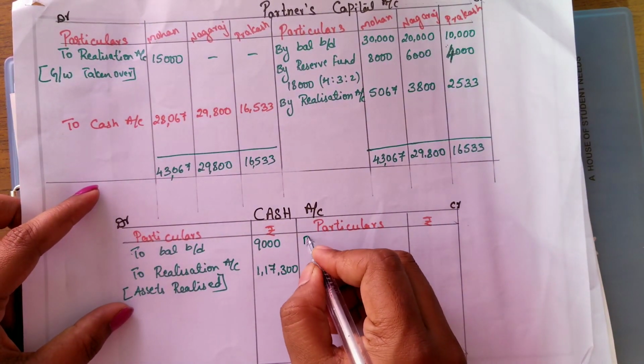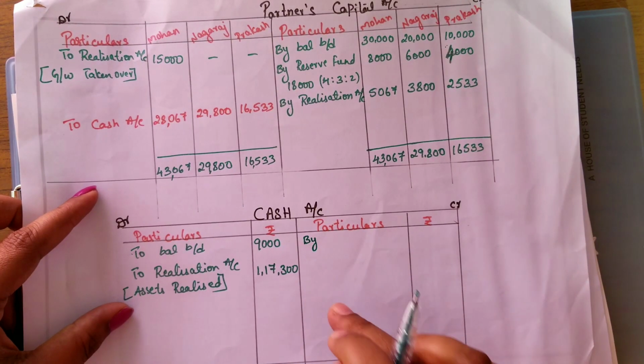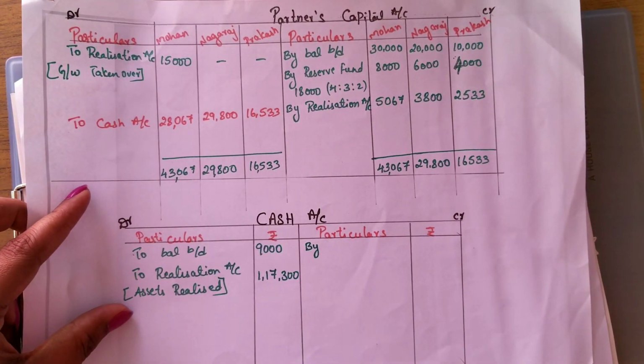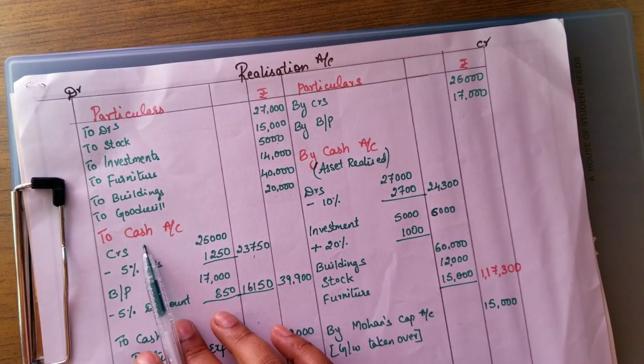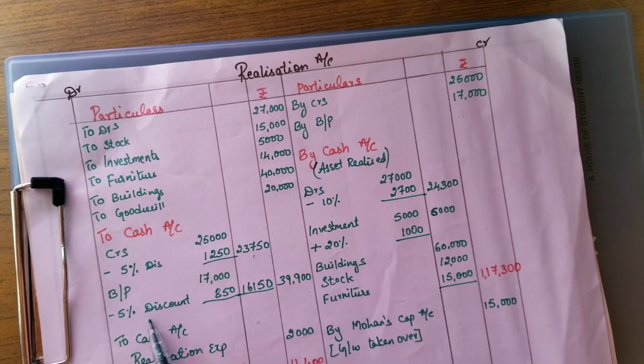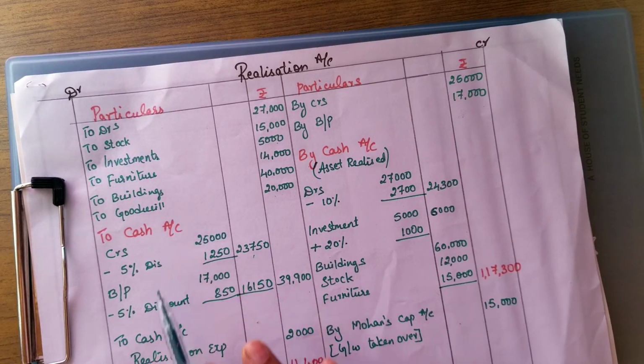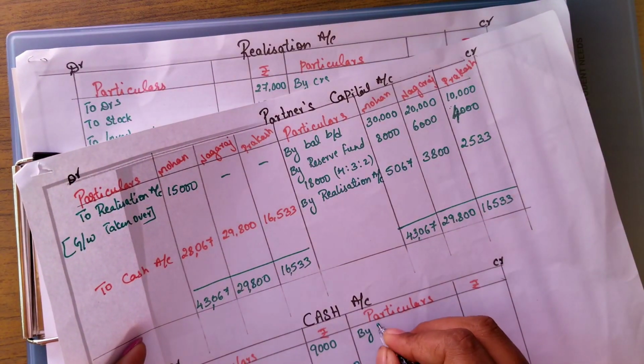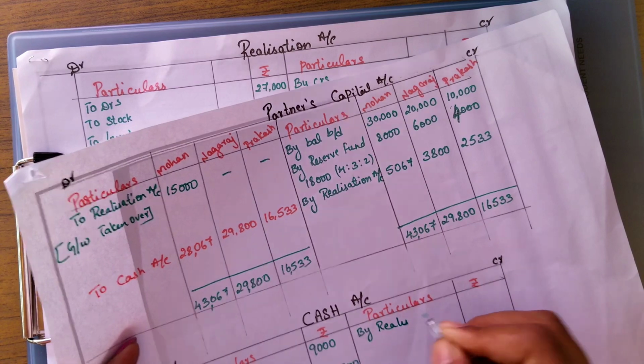And next we will be writing in the credit side all the liabilities discharged. So what are the liabilities that are discharged here? We need to write down. So that we have written here in the realization account under the cash account. What comes under the cash account? Those two things we will be writing. That is 39,900.